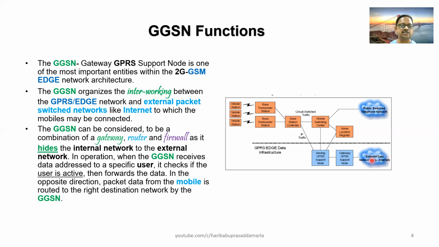So this is the main functionality. The same thing is given here. In the opposite direction, packets from the mobile are routed to the right destination network by the GGSN. So it routes the data traffic from the mobile user to the correct destination.